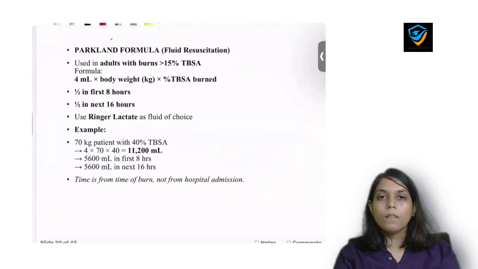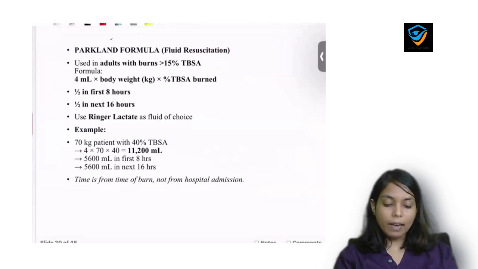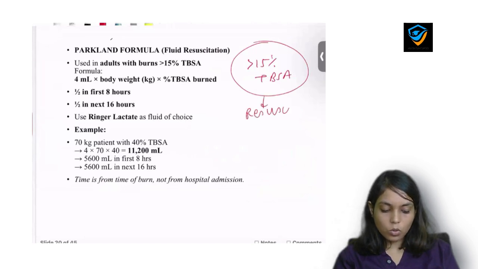Now when a burn patient is presented to you and the patient has more than 15% of total body surface area involved, then you need to start resuscitation, okay. And how much fluid one should administer in a burn patient is given by the Parkland formula.